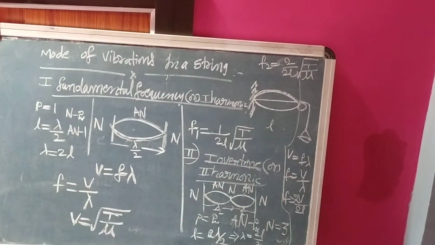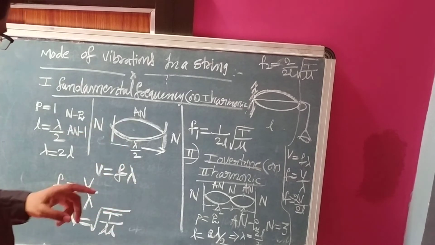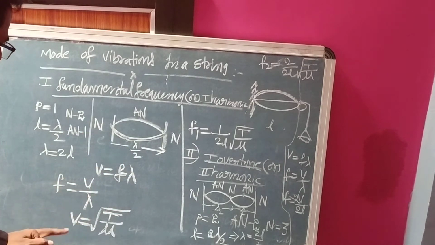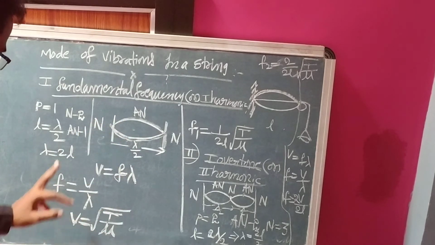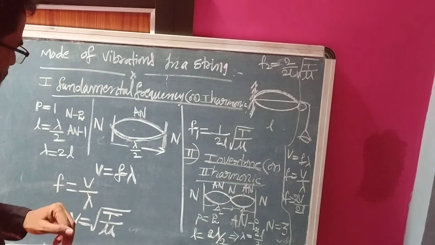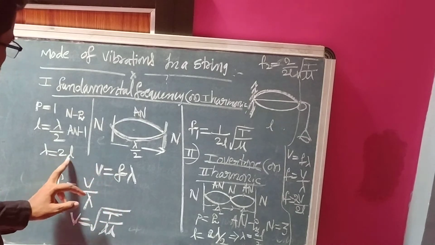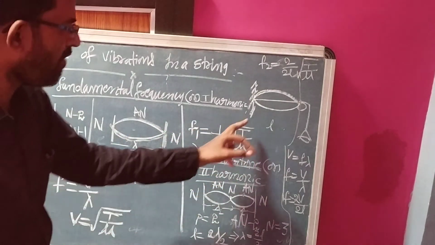We know the relation between velocity of the wave and frequency, V equal to F lambda, F is equal to V by lambda. What is the formula of velocity of the wave in a string? V equal to square root of T by mu. Now F1 is equal to, lambda value is 2L, so 1 by 2L square root of T by mu.